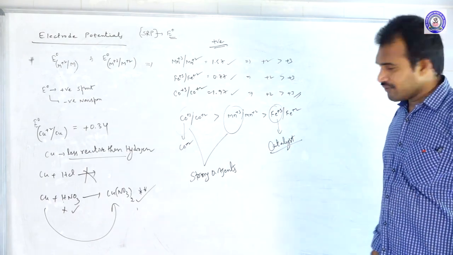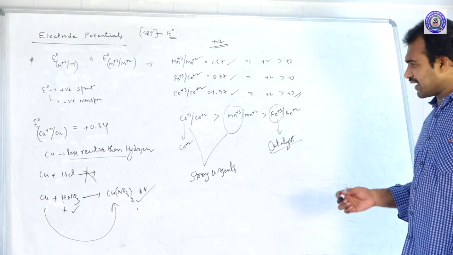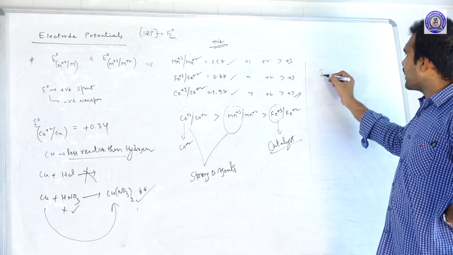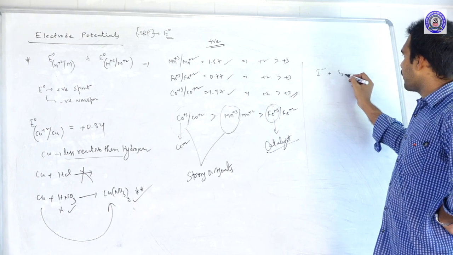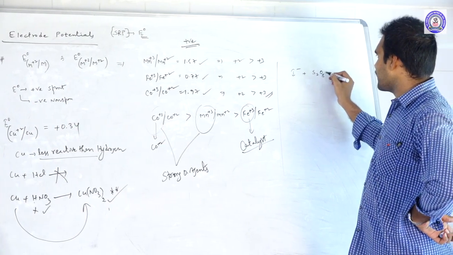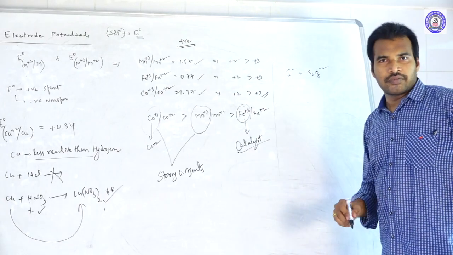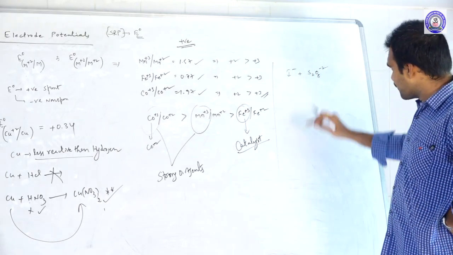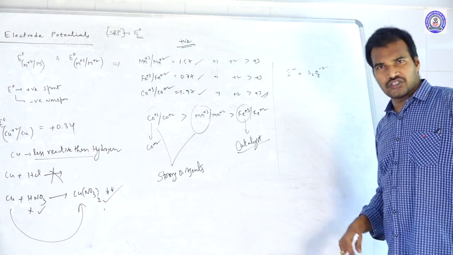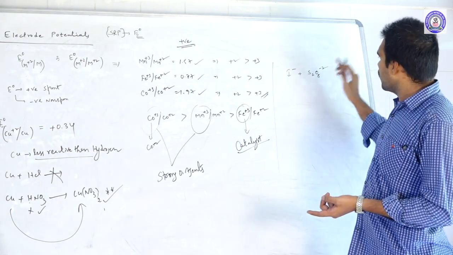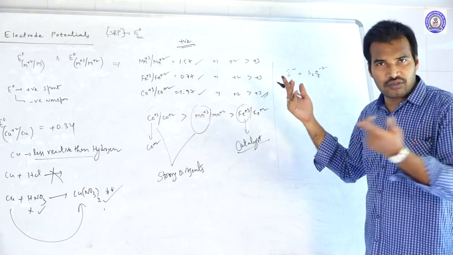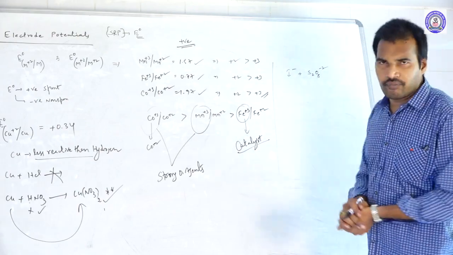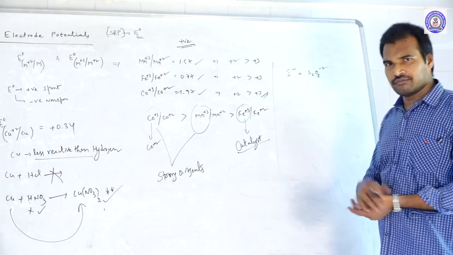The best example for this catalytic action of ferric ions is I minus versus Marshall's S2O8 minus 2, the peroxydisulfate ion. This is what we call the Marshall ion. S2O8 is from Marshall's acid, peroxydisulfuric acid, so the anion of Marshall's acid is the Marshall anion.